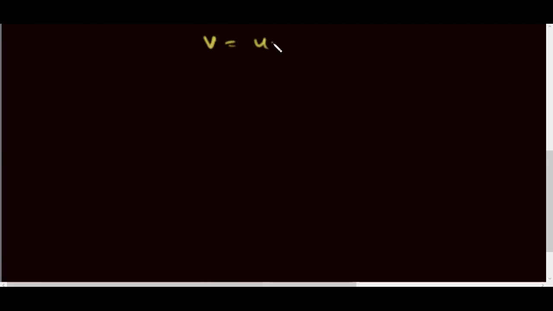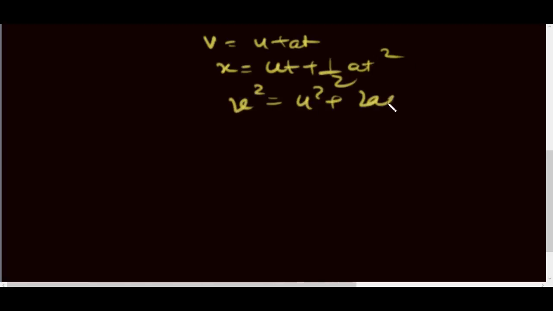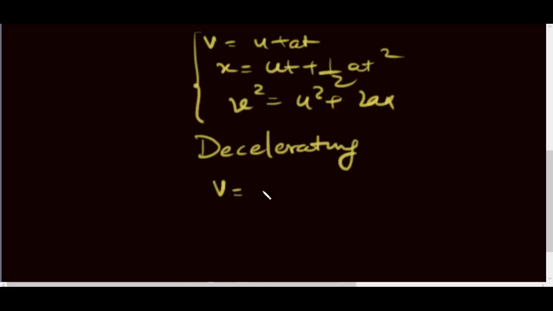So all the equations we have: v equal to u plus at, x equal to ut plus half at square, and v square equal to u square plus 2ax. These are the cases for accelerating objects. For example, what happens if the object is decelerating? Well, it is very simple. Since these are vectors, a would be replaced by minus a, because acceleration goes forward, and I have just taken this as a reference.